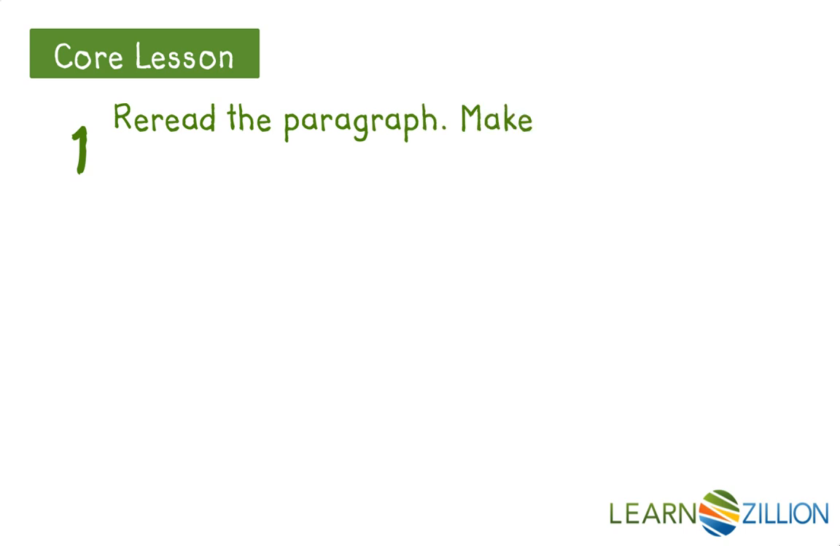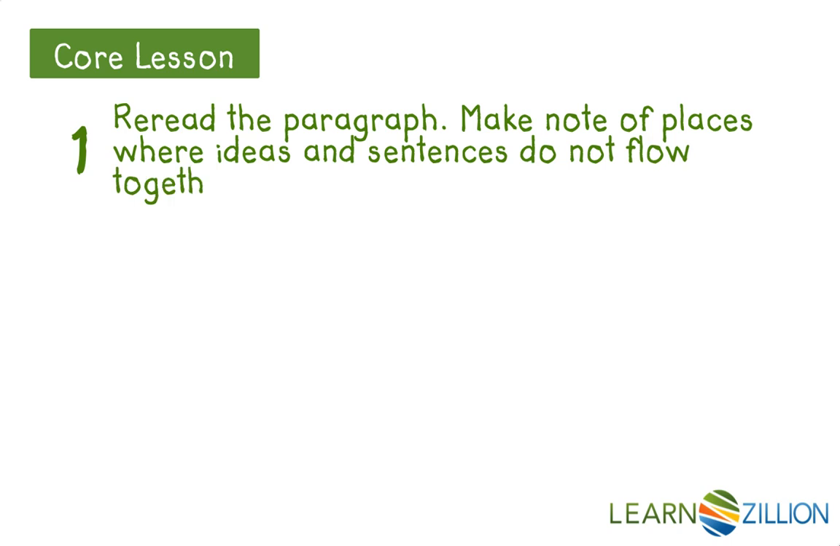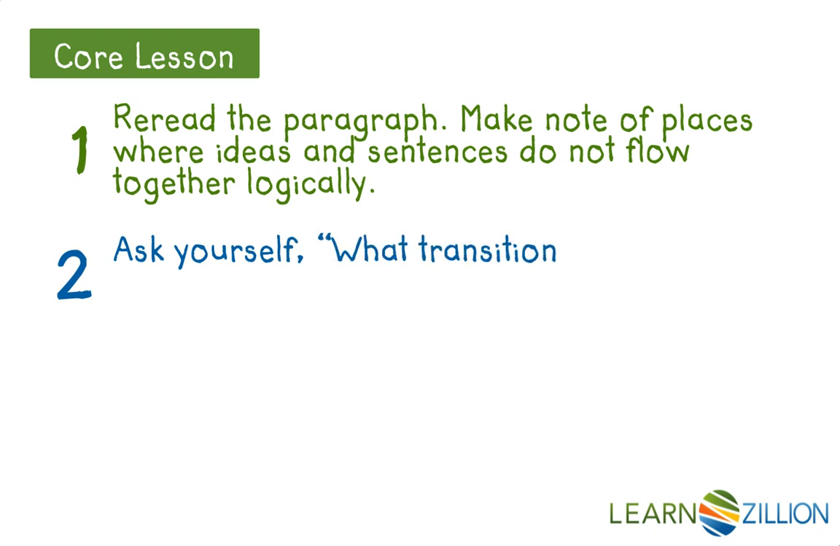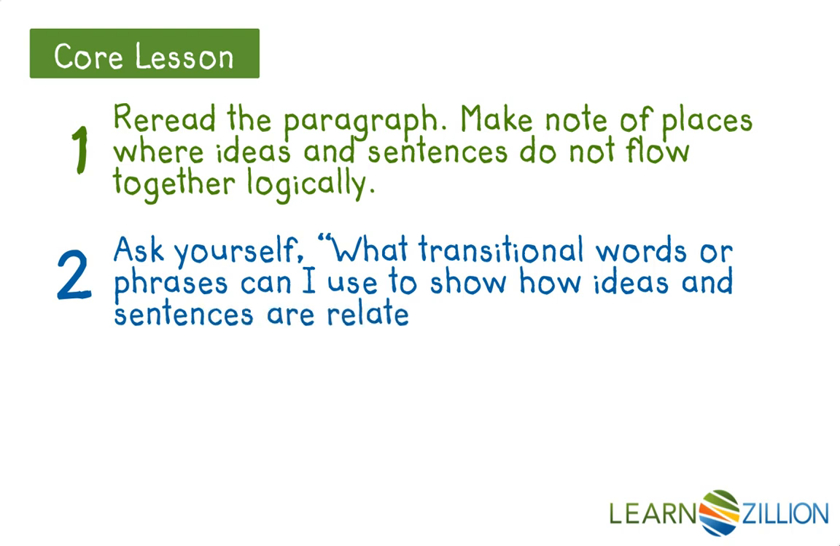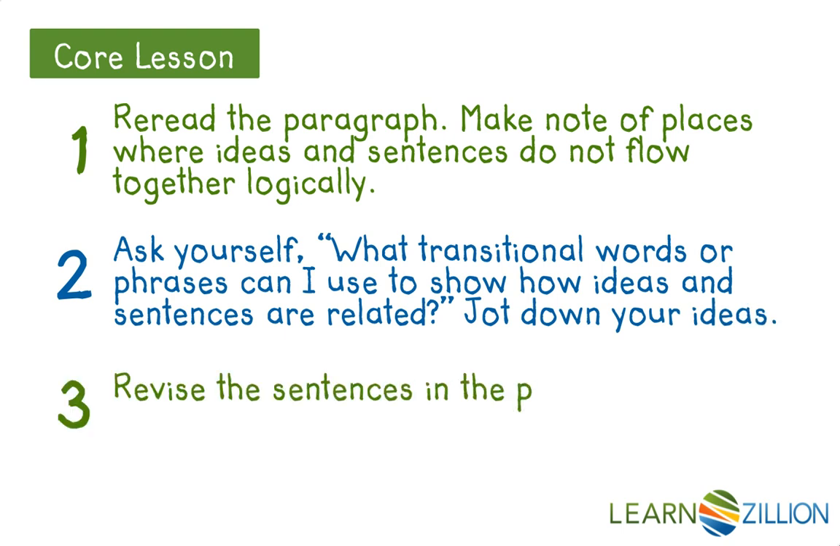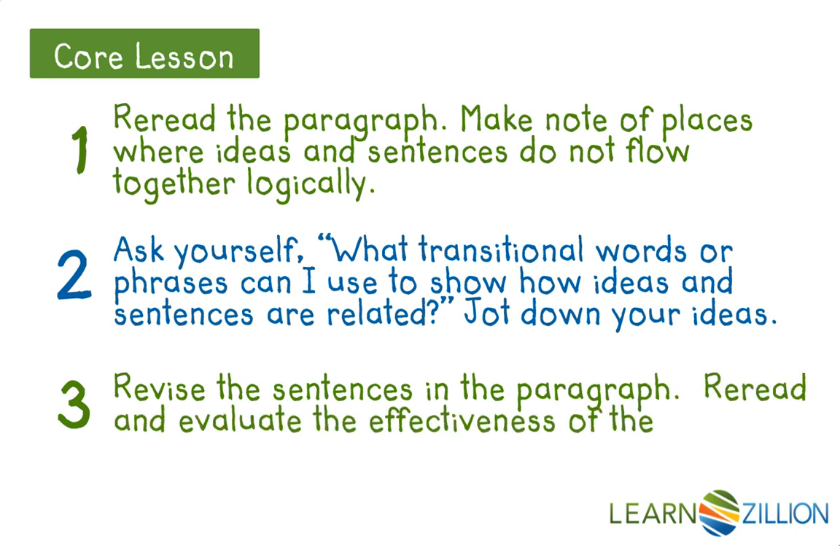There are three steps in our lessons today. Step 1, reread the paragraph. Make note of places where ideas and sentences do not flow together logically. Step 2, ask yourself, what transitional words or phrases can I use to show how ideas and sentences are related? Jot down your ideas. And step 3, revise the sentences in the paragraph. Reread and evaluate the effectiveness of the new transitions.